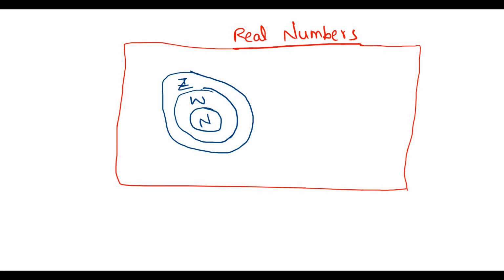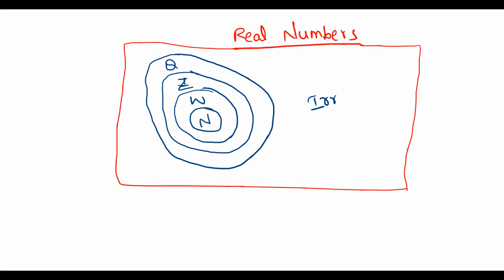These integers in the form of p by q are called rational numbers. This is one set of numbers, and another system is irrational numbers, represented by q dash.